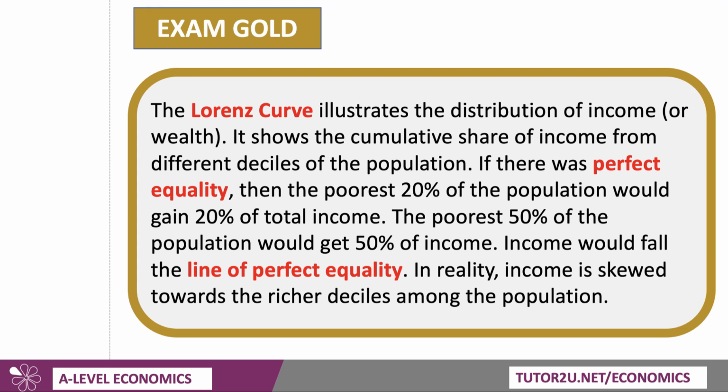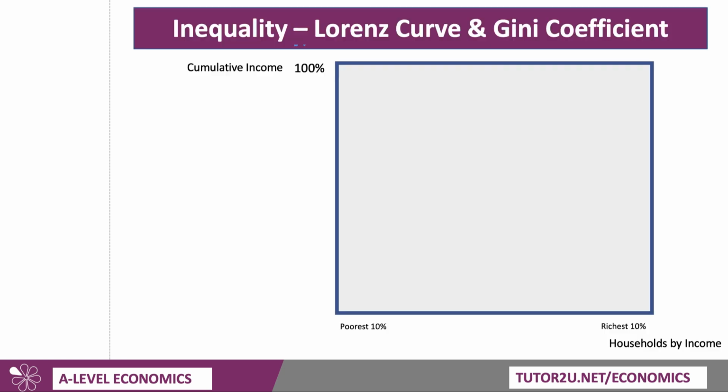In reality, of course, that's not the case. The poorest deciles in the population have a disproportionately low share of income, and the richest deciles have a higher share of income. The income is skewed towards richer deciles among a population.